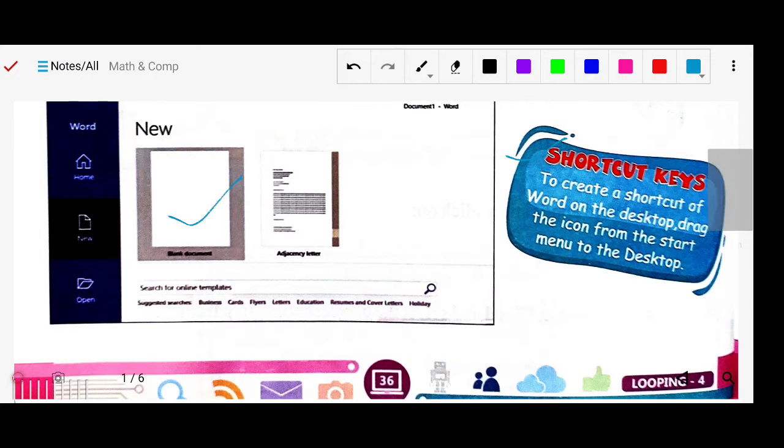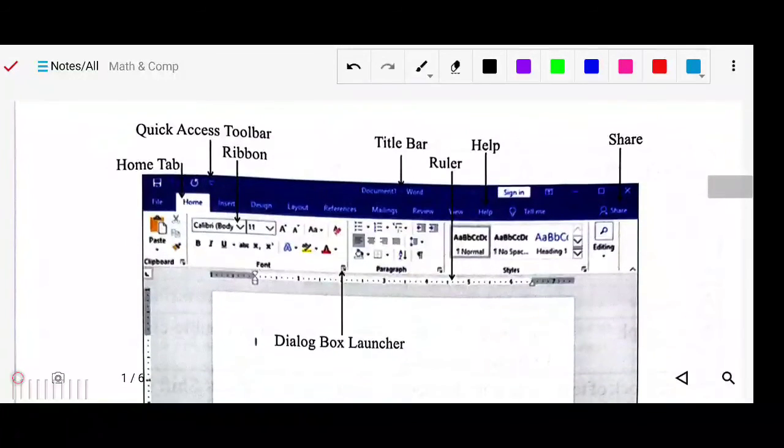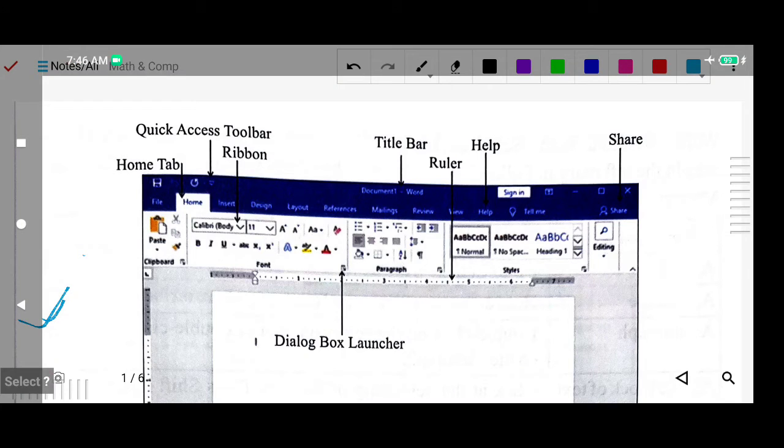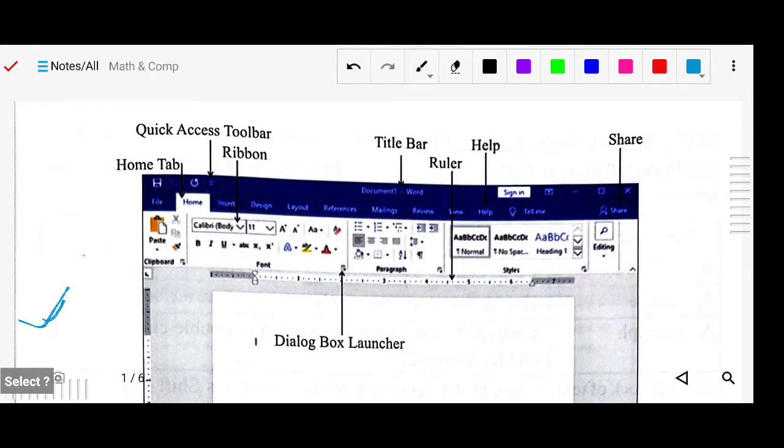Next you can see the basic window of MS Word. There are some partitions, so let's see what each part is called. Here you can see the Home tab. This area is called the Quick Access Toolbar. This particular region is called the Ribbon.